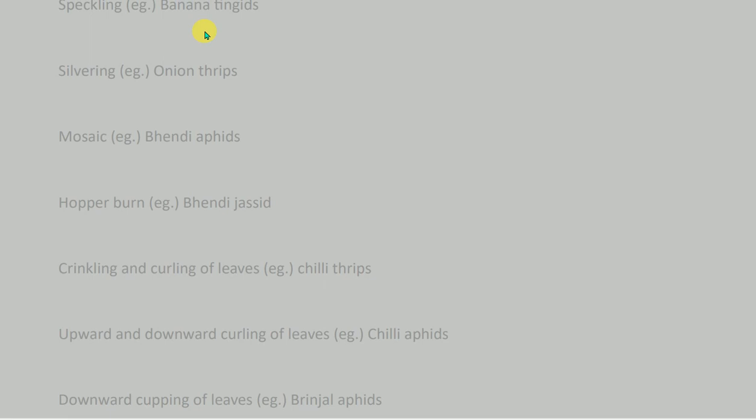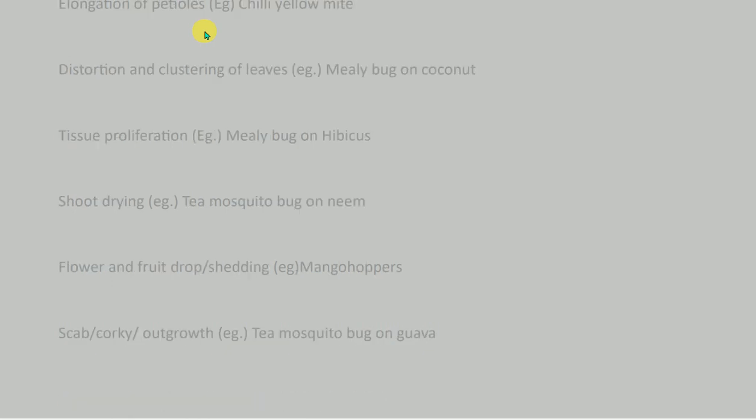Speckling, e.g. banana thrips; silvering, e.g. onion thrips; mosaic, e.g. vein aphids; hopper burn, e.g. jassid; crinkling and curling of leaves, e.g. chili thrips; upward and downward curling of leaves, e.g. chili aphids; downward cupping of leaves, e.g. brinjal aphids;